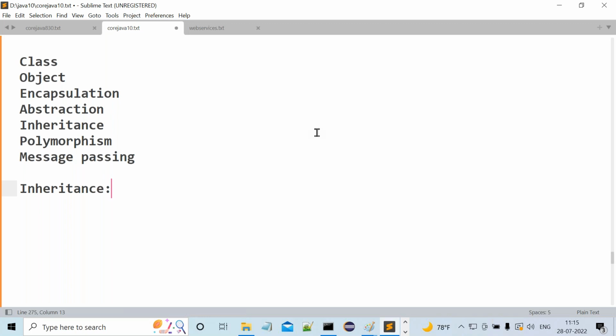This is nothing but what now? Inheritance. Tell me what is inheritance. Inheritance is the relation between classes. Okay, classes. Then whenever it is a relation between classes, what will that relation provide?